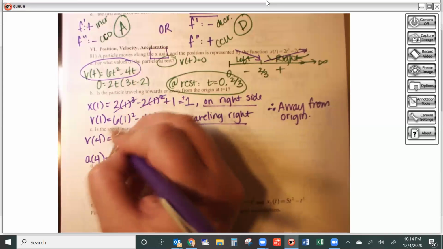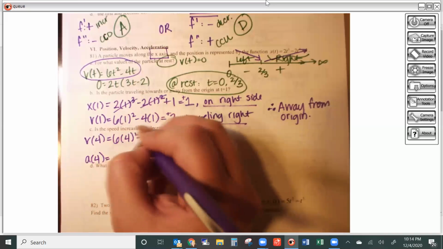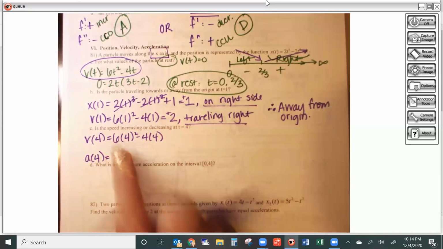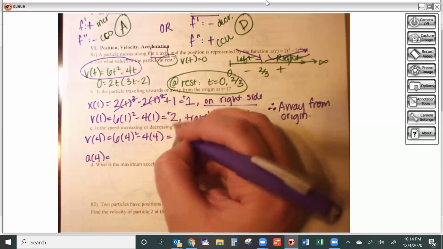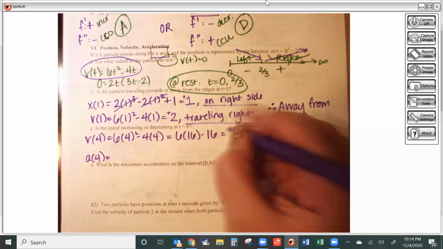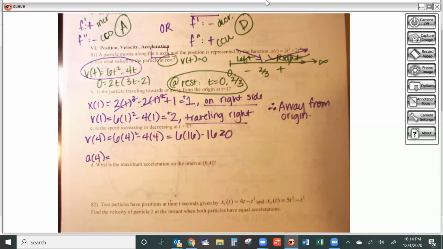So I would have 6 times 4 squared minus 4 times 4. 4 squared is 16. 16 times 6, I don't even know what that is, but I know that if I take away 16 from it, it's going to come out to be positive. So if I minus 16 from that, I know it's positive. I don't even care about the number, I just care about the sign.